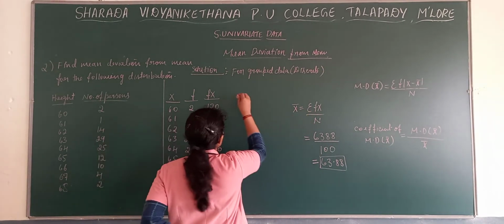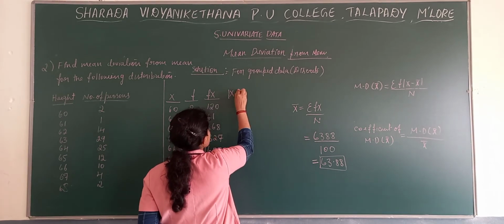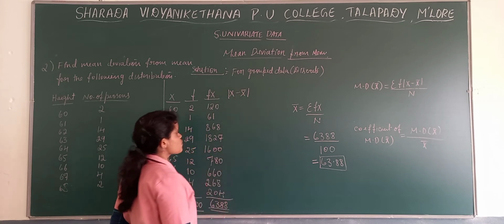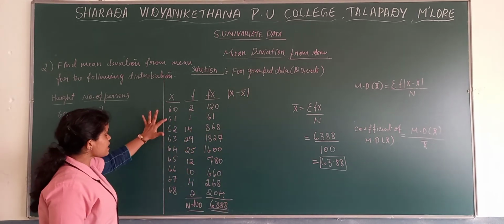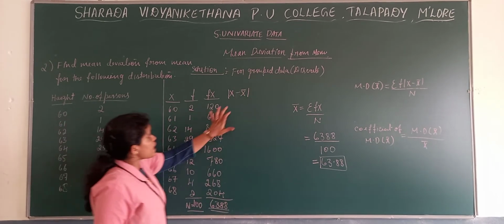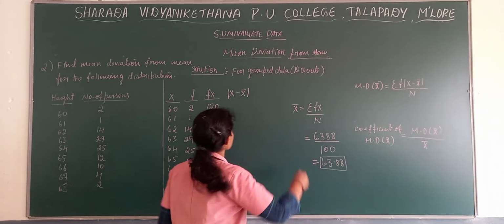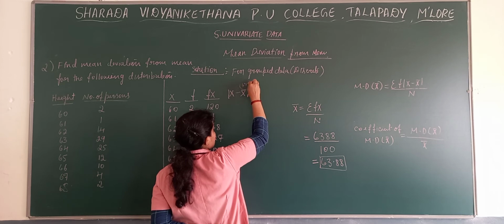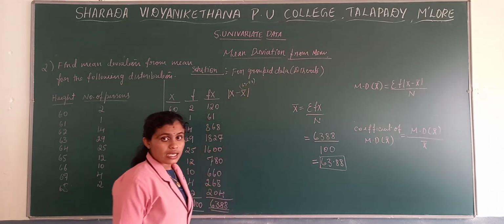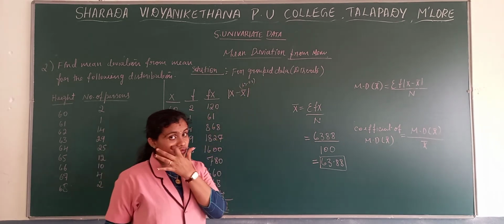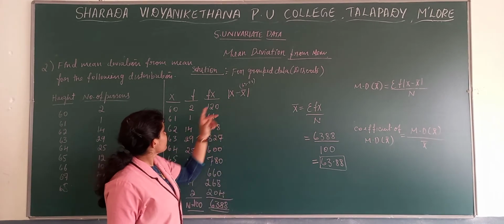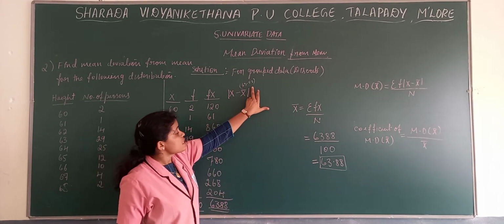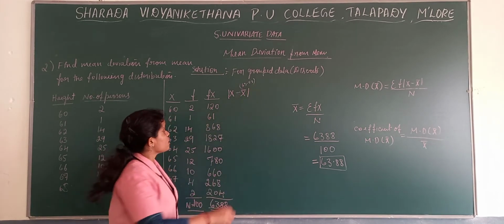So the next column we need to prepare is modulus x minus x bar. X is the given number series. X bar value is 63.88. Inside the bracket, for your understanding, you can write it there. Don't write it in the exam, but here, for your understanding, you can write. X: 60 minus 63.88.